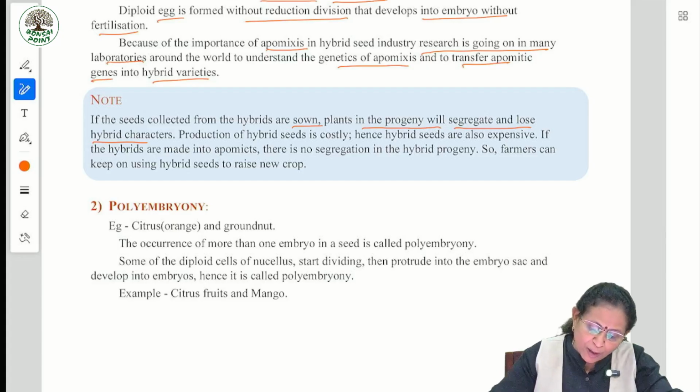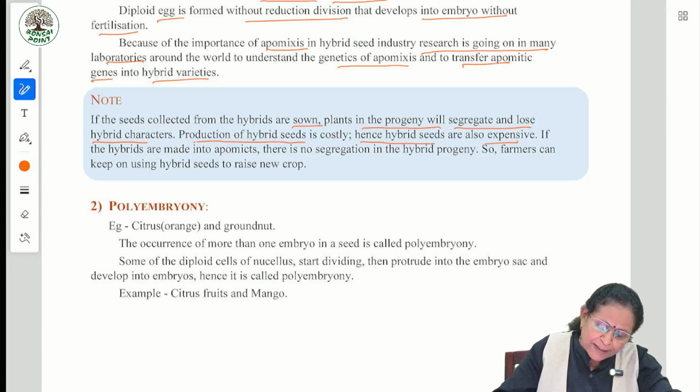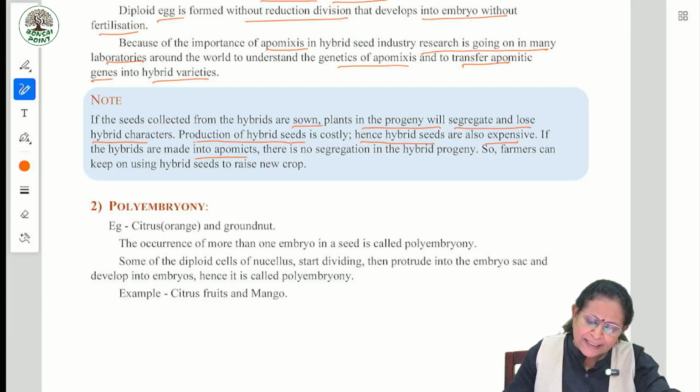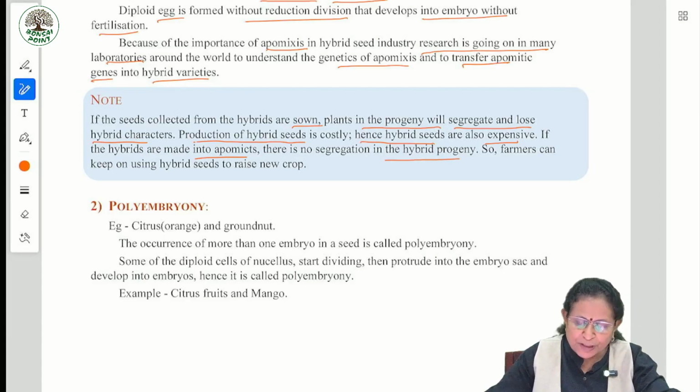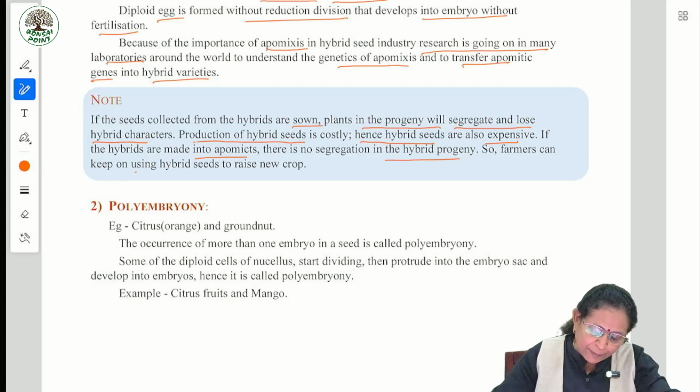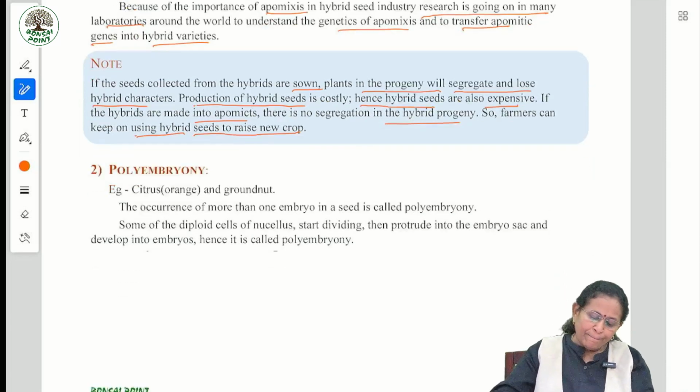But we do require the seeds from the hybrid plant. Production of hybrid seeds is costly, hence hybrid seeds are also expensive. If the hybrids are made into apomicts, there is no segregation in the hybrid progeny. So the farmers can keep on using hybrid seeds to raise new crop.